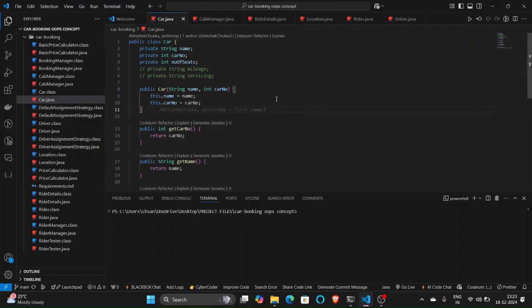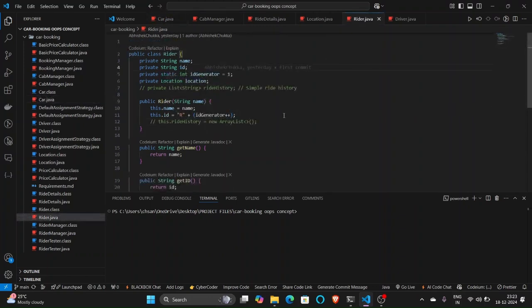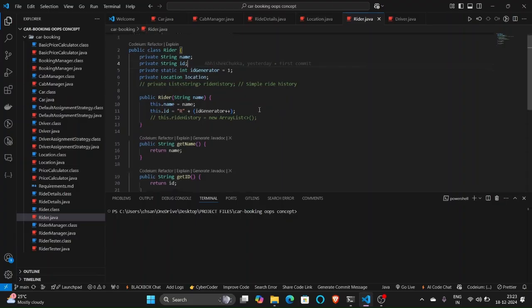Now let us see what the rider class is. The rider class models the user booking the cab. Here there are several fields: the name of the rider, the ID of the rider, and the ID generator, which is assigned 1, because whenever several riders are registered, this ID generator keeps incrementing, thus providing a unique ID to each rider in order to identify him easily.